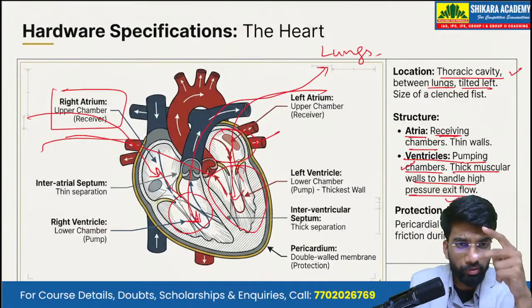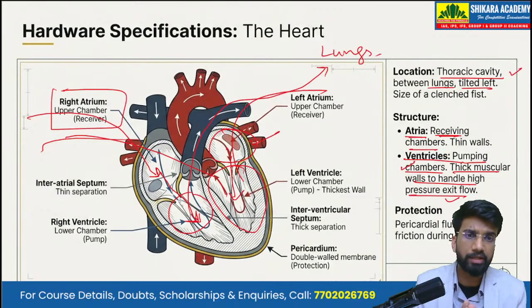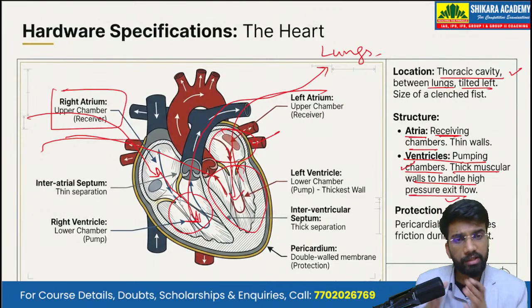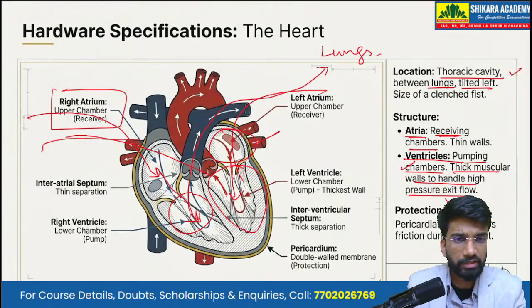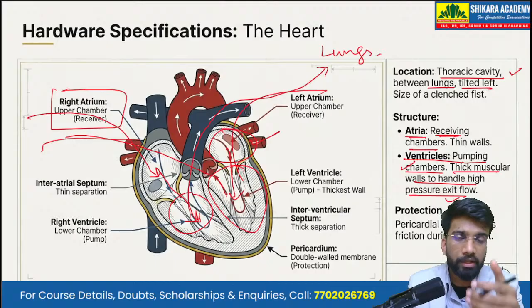Okay, so we have two systems here, or we can say we have double circulation. One circulation is the systemic circulation, that is towards the entire body. The second circulation is the pulmonary circulation, that is pumping the blood towards as well as from the lungs.